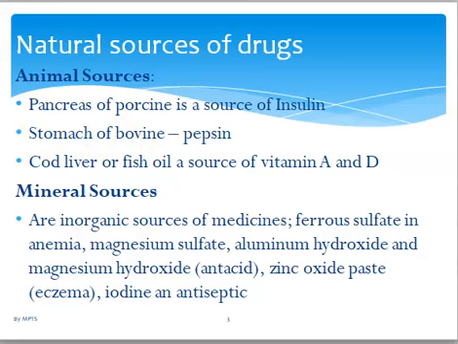Mineral sources, of course, we know these ones are very important. Ferrous salt, ferrous sulfate, we know it is used in anemia. Magnesium sulfate is used in convulsions in eclampsia. Aluminium hydroxide is an antacid. Zinc oxide is used in paste. Iodine is also a metal, an inorganic source, used as an antiseptic, and there are very many other sources.